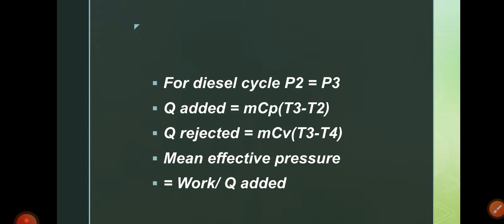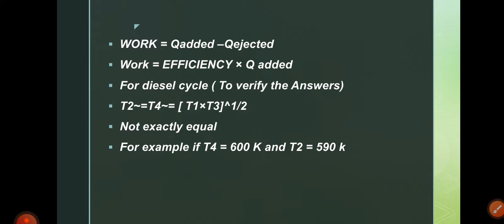So the mean effective pressure is work divided by stroke volume. How would you calculate the work? Work is Q added minus Q rejected. Work is equal to efficiency into Q added.